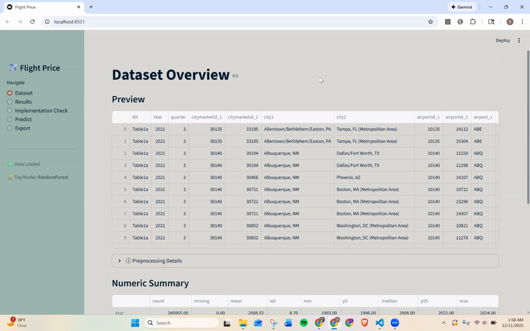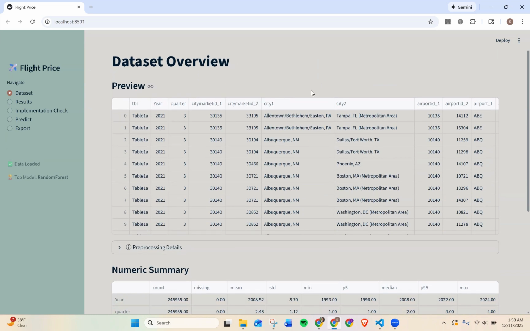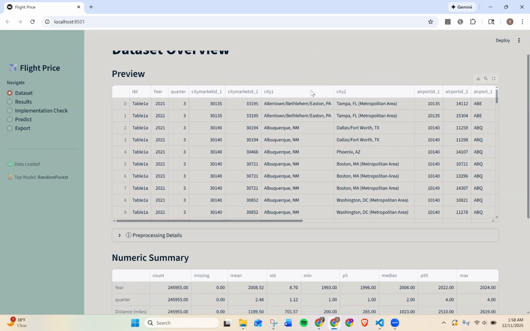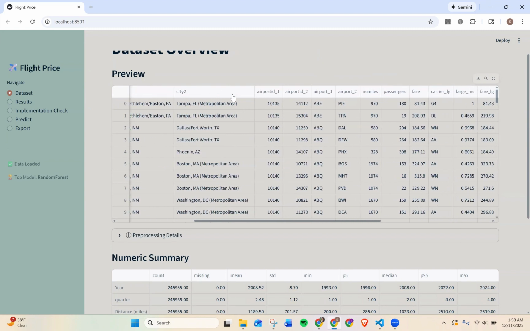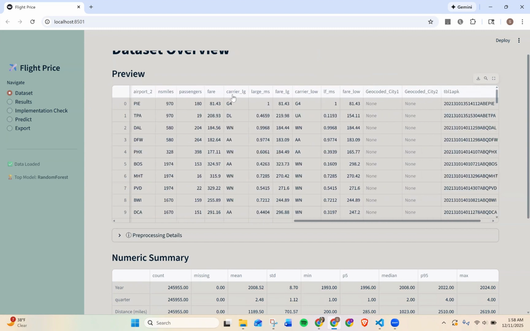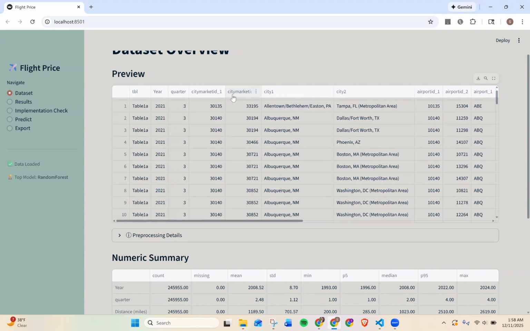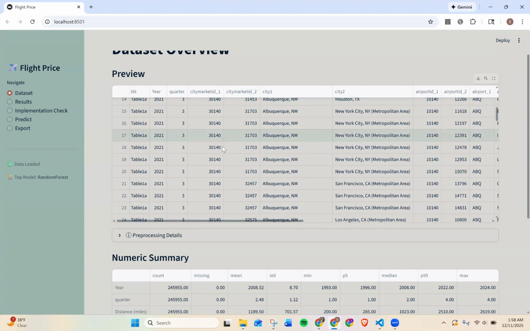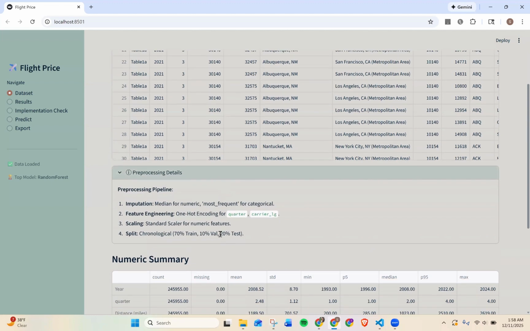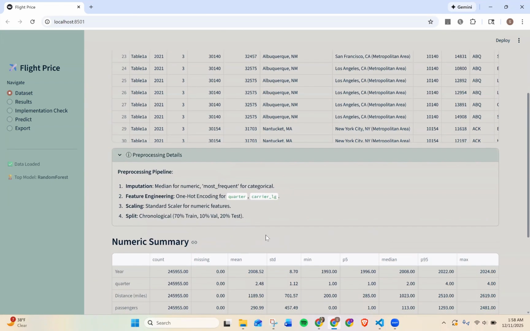At the top, you can see the preview of the cleaned DB1B derived dataset. Each row is a route carrier quarter combination with distance, passengers, quarter, year, and the average fare. I'll scroll a little bit here so you can see the whole structure. And below here, we have the pre-processing summary with median imputation for numerical fields, most frequent for categoricals, one hot encoding for quarter and carrier, and the chronological 70-10-20 split.